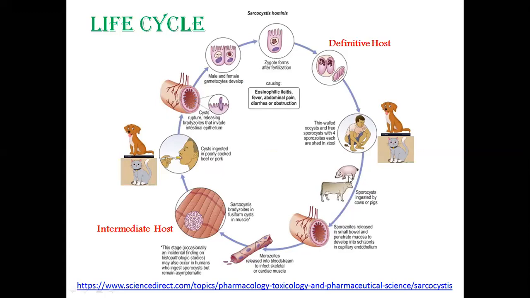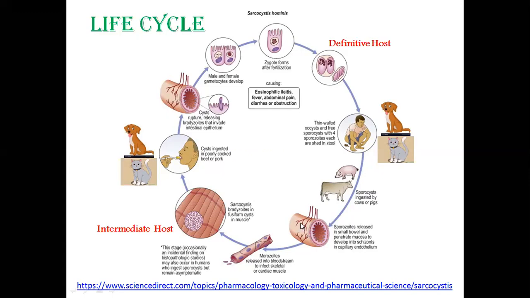So once this sporulated oocyst is ingested by the intermediate host, pig or cattle, the sporozoites are released. That means the oocyst releases the sporocyst, and the sporocyst releases the sporozoites. The sporozoites are released in the small bowel, that means in the small intestine, and they penetrate the intestinal mucosa.